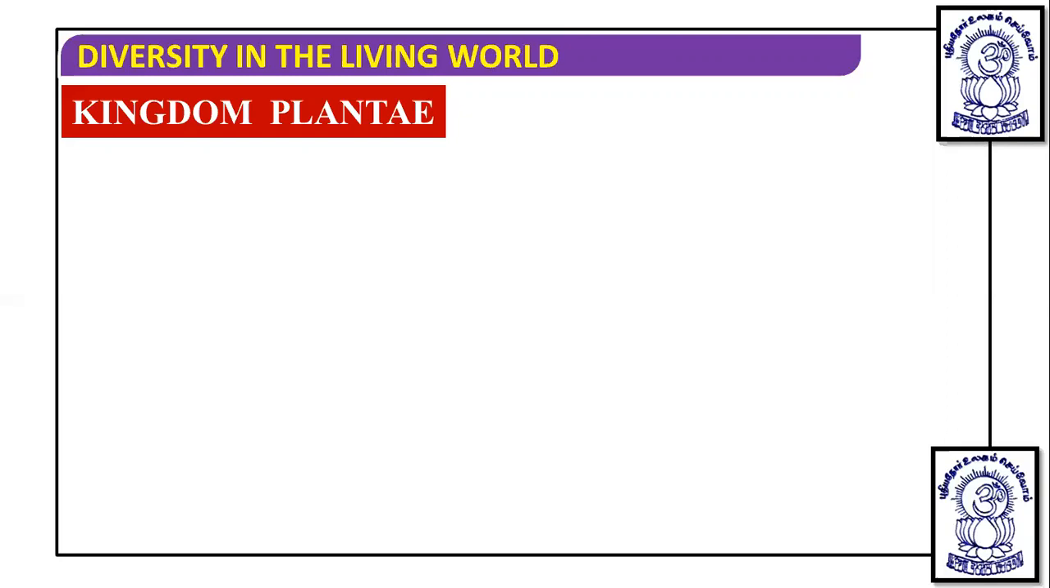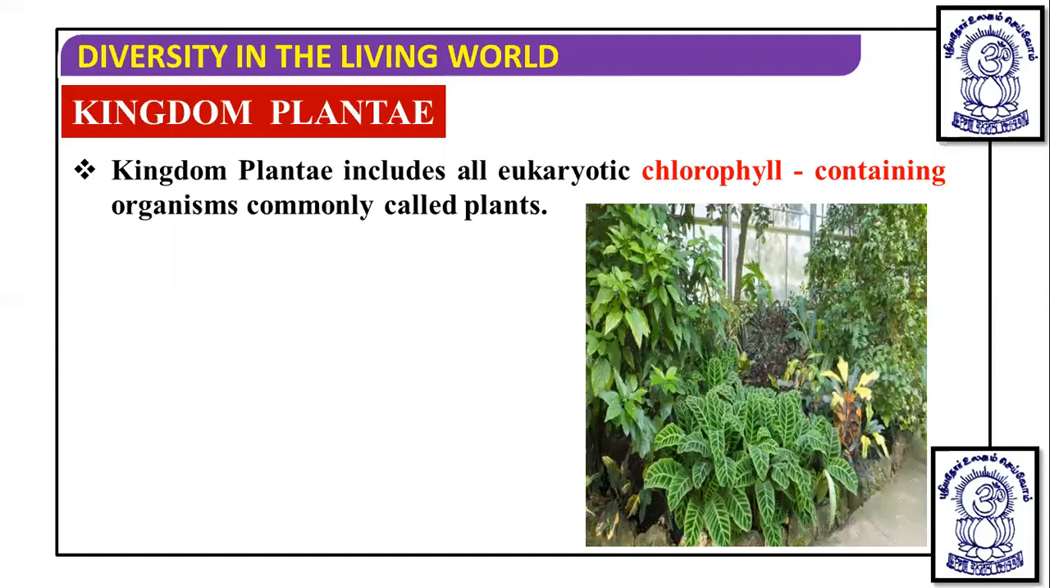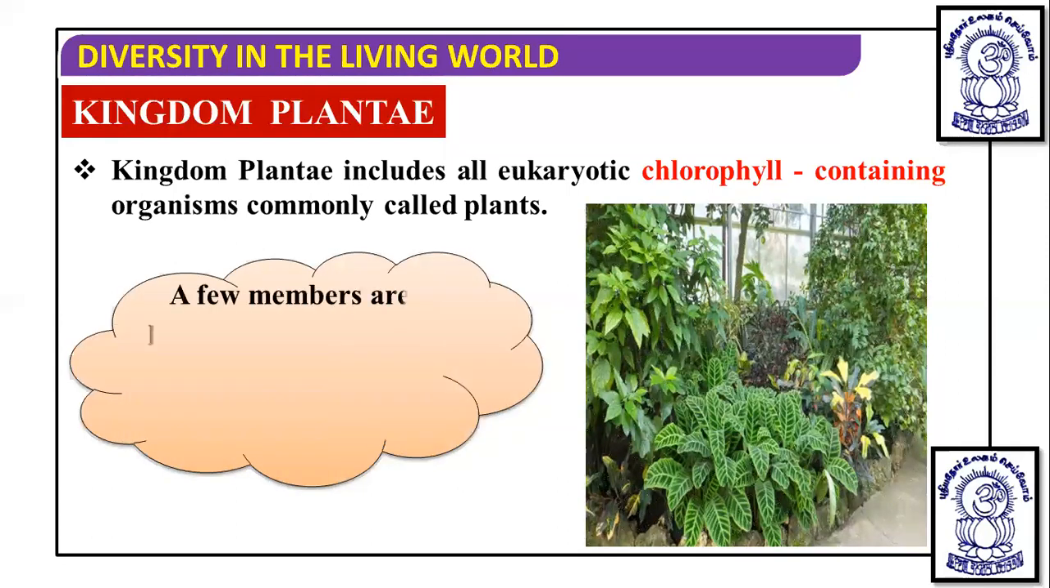And for this, they require pigments, and those pigments are present in the membranes of a chloroplast, or within a chloroplast. So, kingdom Plantae includes all eukaryotic chlorophyll-containing organisms, commonly called plants. This chlorophyll is a pigment which is found in the chloroplast, and due to the presence of this, plants can synthesize their own food.